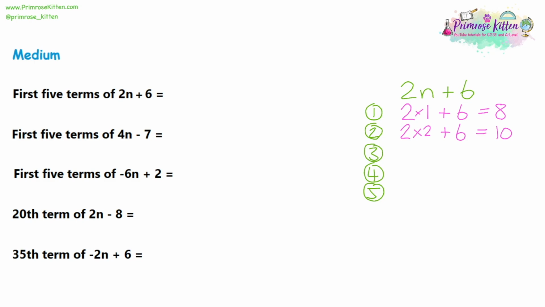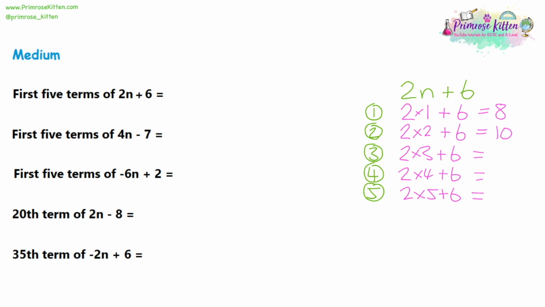So essentially what we're doing, we're remembering the algebra rules. We've got a number and a letter next to each other. It's a multiplication. We don't write multiplications in algebra. So we're multiplying the 2 by all the numbers from 1 to 5. So we do 2 times 3 plus 6, 2 times 4 plus 6, and 2 times 5 plus 6. And all the answers are going to give us all the different terms of the sequence.